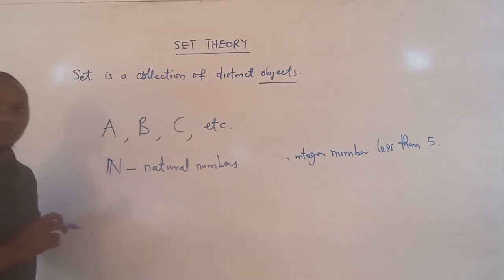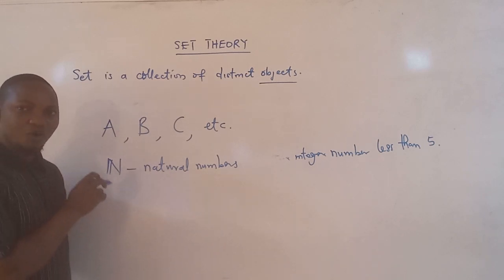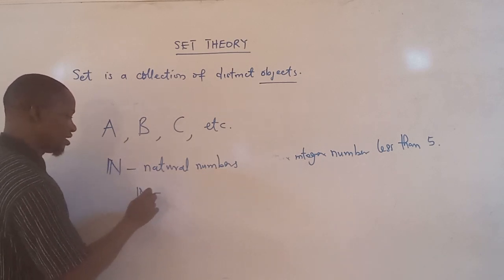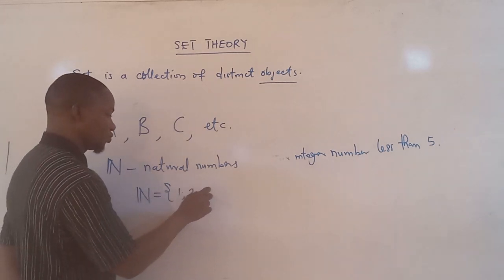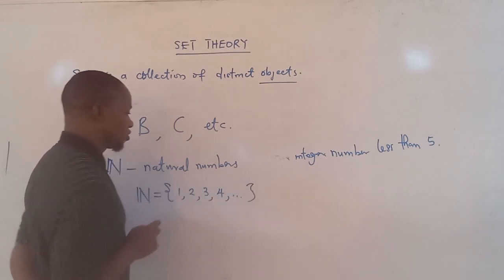So if I want to define this set now, a set of all natural numbers is defined as N equal to {1, 2, 3, 4, ...}.